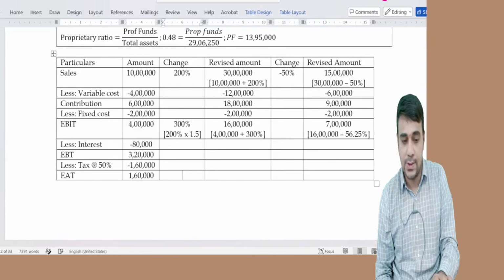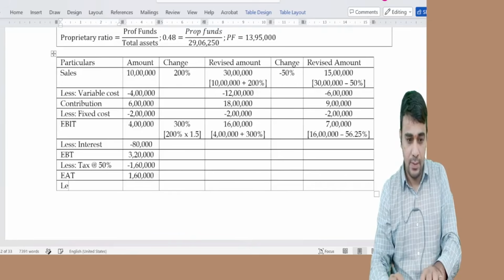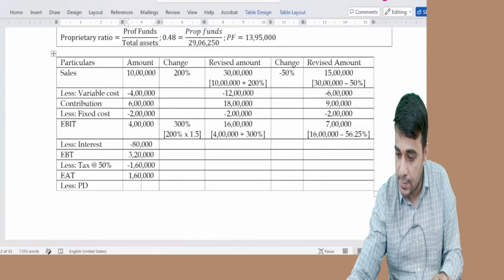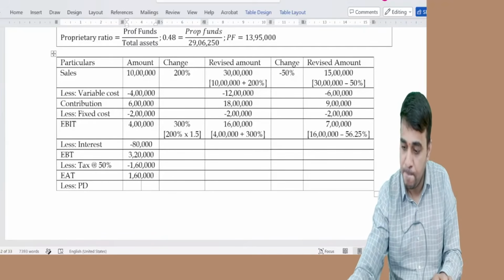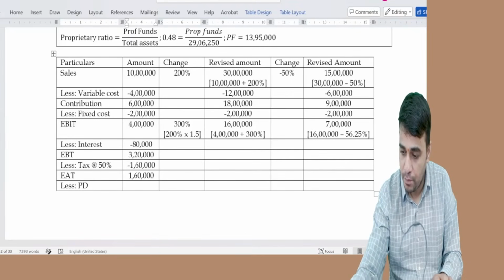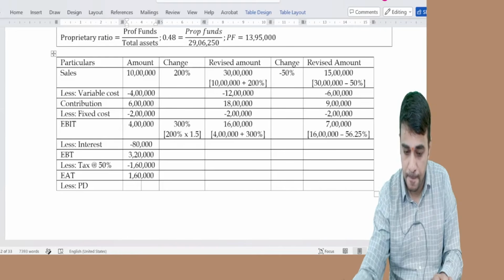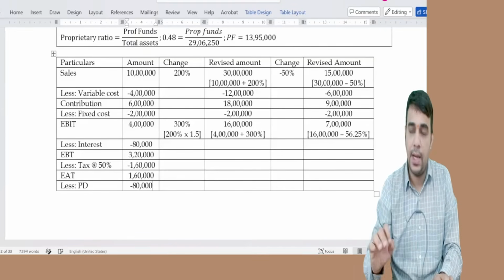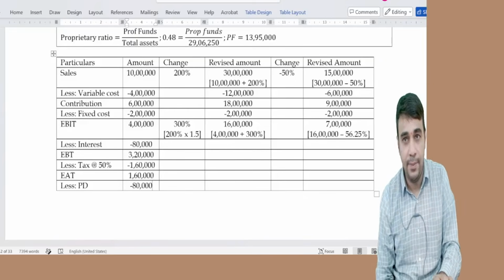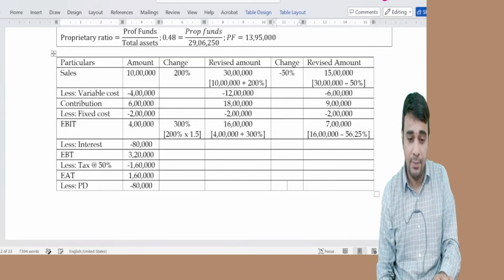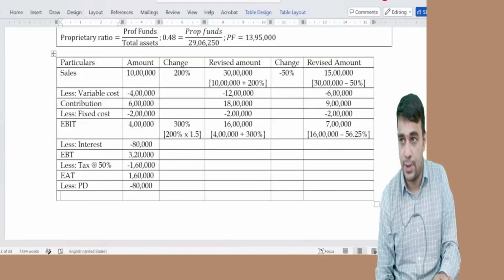EAT is 1 lakh 60. Preference dividend, I may change this number if I want later because I don't want to work with any decimals in the calculation.